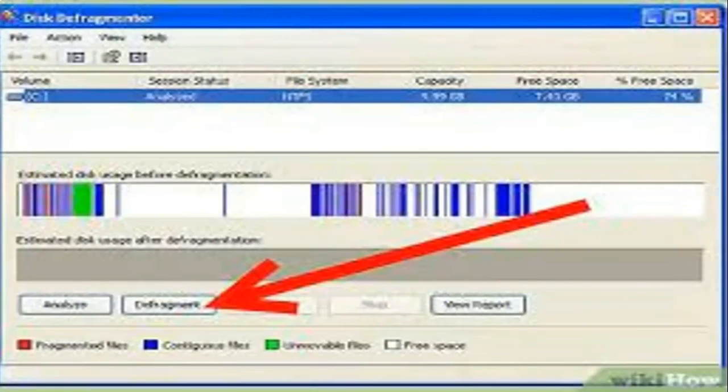Defragmentation. Defragmentation is arranging or rearranging the files and consolidating the unused disk space. Defragmentation is done to increase the performance and speed of a computer. To defragment your system, do the following. Click on Start, Programs, Accessories, System Tools, Disk Defragmenter.